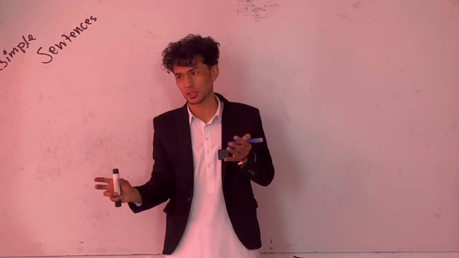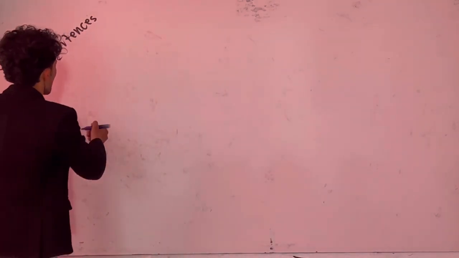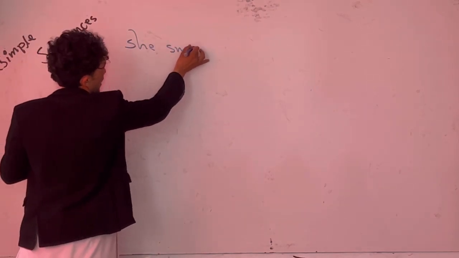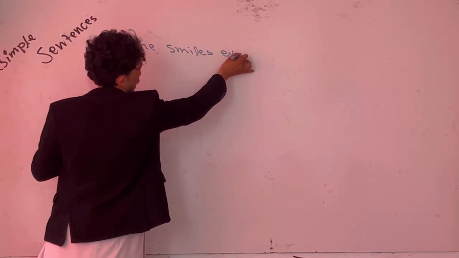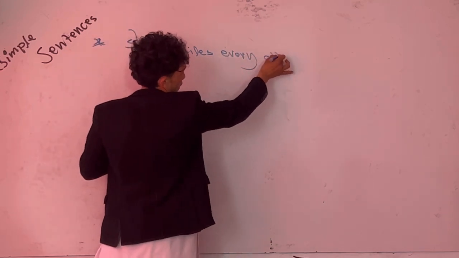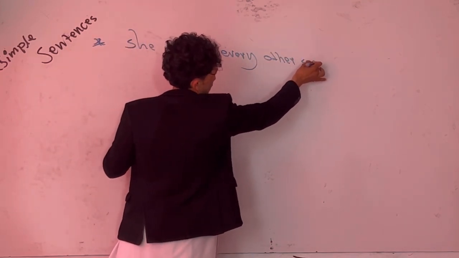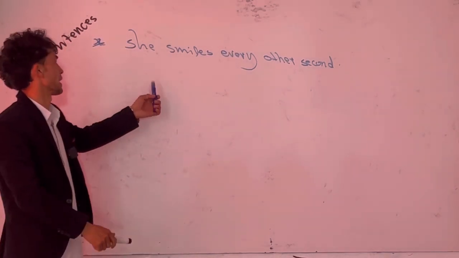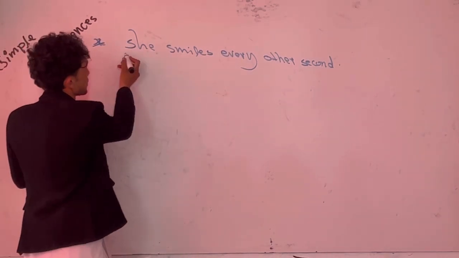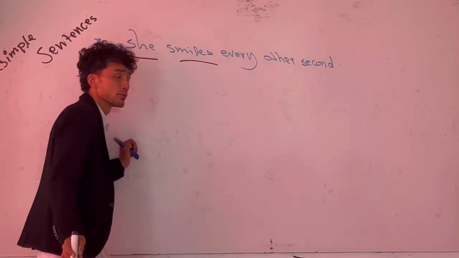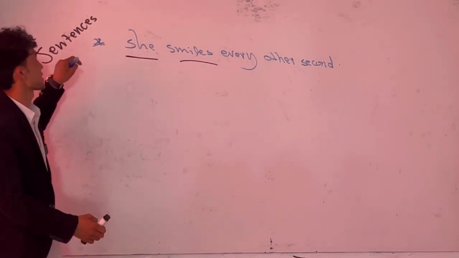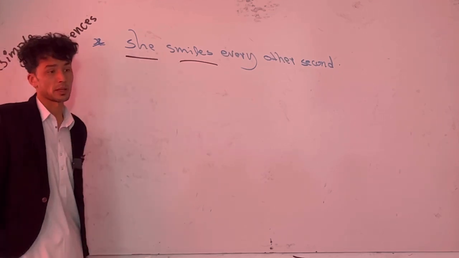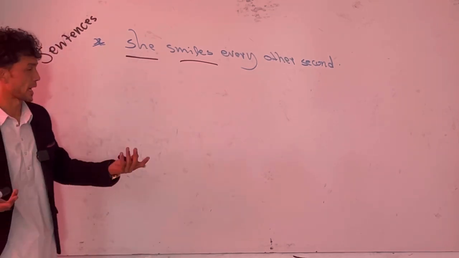You guys understood? See? Somebody says, hey, she smiles every other second. Now look at this from the beginning to the end. You analyze the sentence and you know she is the subject and smiles is the verb here. And we call it a simple sentence. Why is it called a simple sentence? Because it includes a subject and a verb here. You guys understood? That's all.